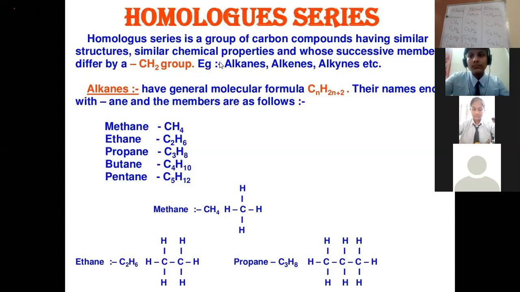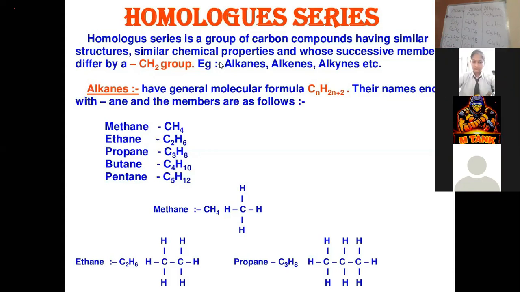Let us find the difference between the next two. Difference means minus. C5 minus C4, 5 minus 4 is 1, so it is C, and 10 minus 8 is 2. So here also you can see that the successive difference between two adjacent members of the series is CH2.